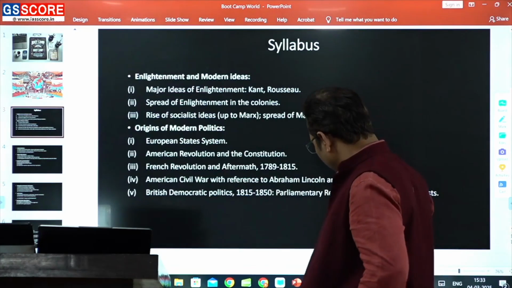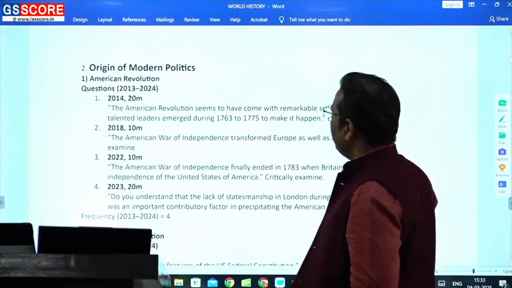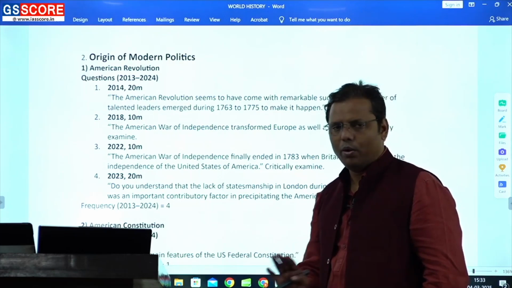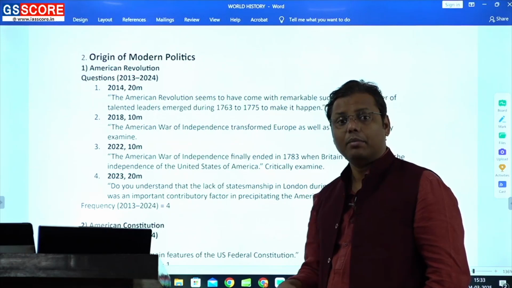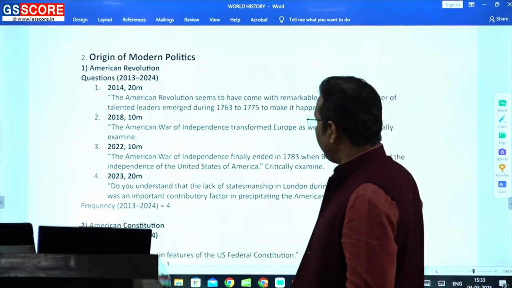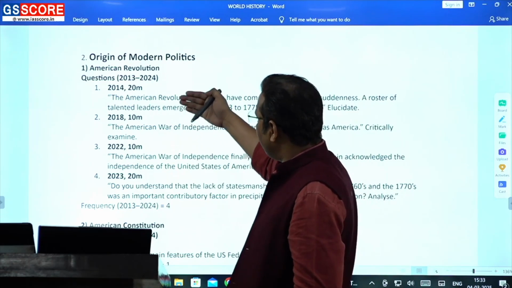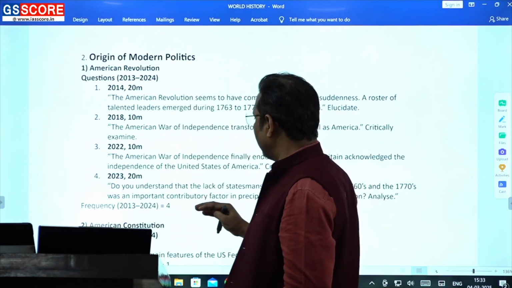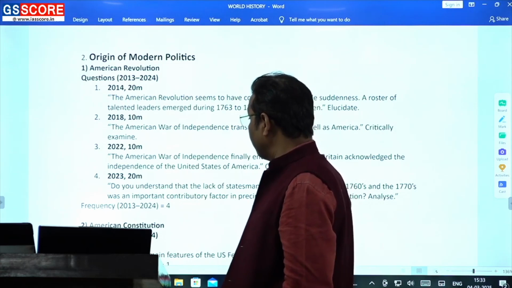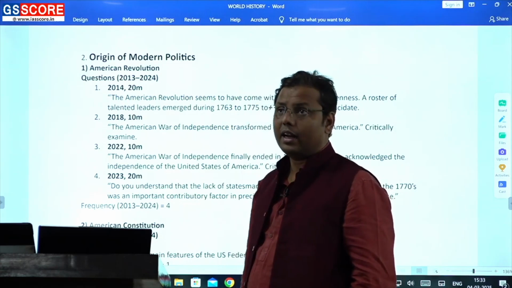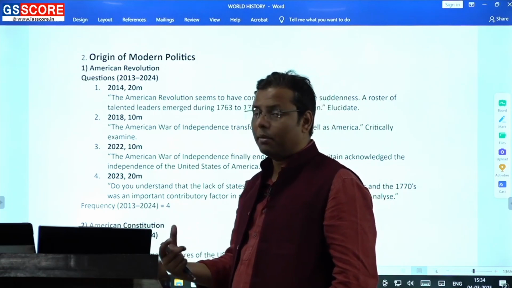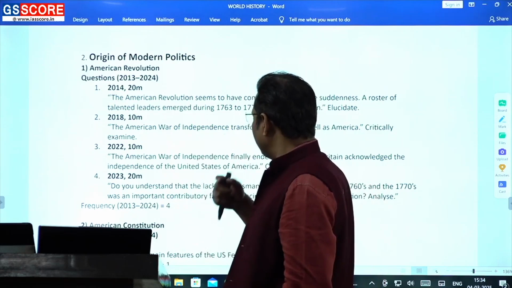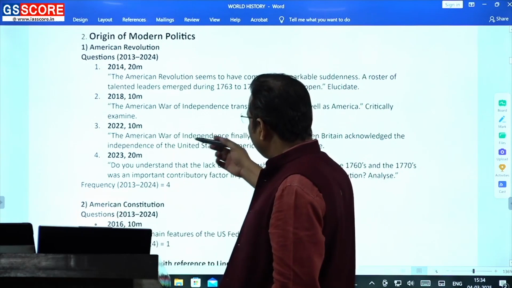And how does it reflect in your syllabus? Let's see it. The first is the American Revolution. I did tell you that the American Revolution has always been important. There is no doubt that the American Revolution is important, and there are multiple reasons why. But we find that questions are being asked on the American Revolution at some regular intervals. As I told you, it is one of the events in world history that has been studied in a very extensive way. There are a number of ways in which it is studied, and so many debates regarding it. So this is how you can understand that it is becoming important.